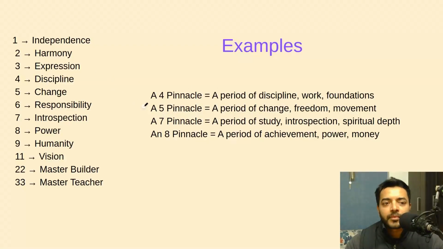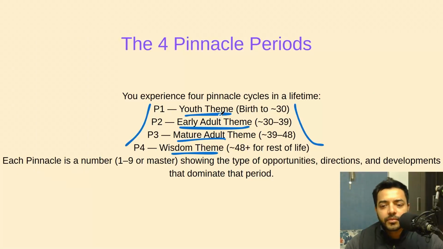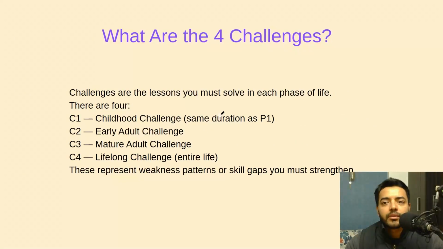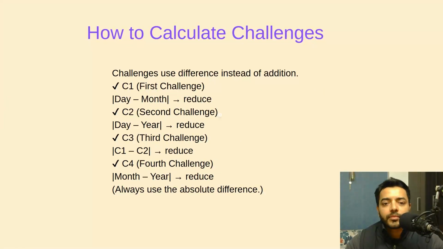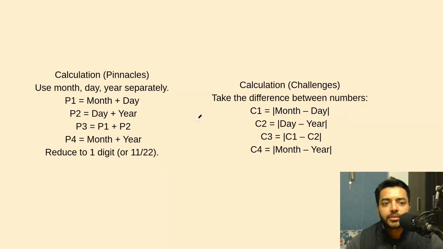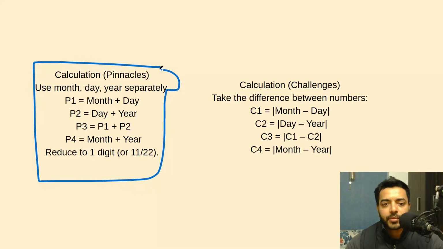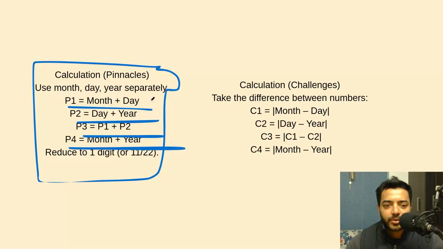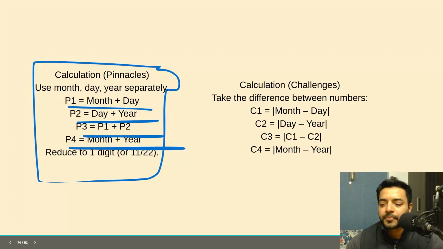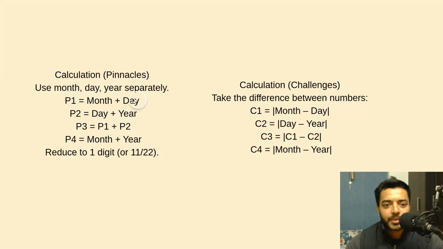Now let's see how to calculate challenges. Yeah, so how do you calculate these pinnacles? This is something that's important, right? Pinnacles P1, P2, P3 and P4: you calculate it by adding the month of birth. If I was born in July, I'll say 7, and the day of birth. Let's say 7th of July. So it's 7 plus 7 is 14. So P1 is 14, which is equal to 5.